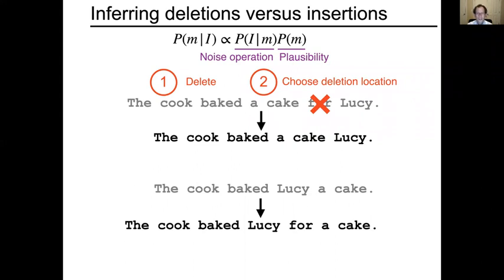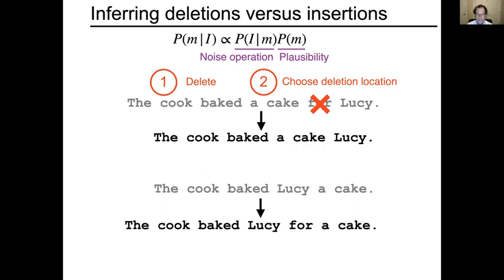Now, there are 7 words in this hypothesized sentence, and maybe a uniform distribution over content to be deleted might put a probability of 1 in 7 that it's going to be this particular word. The probabilities of 1 and 2 jointly will determine the likelihood of that particular noise operation on this conjectured sentence.